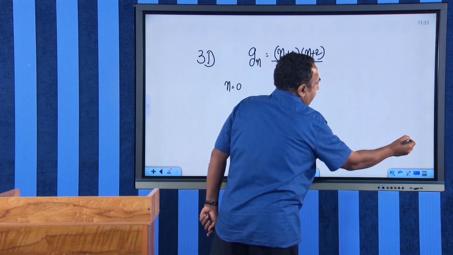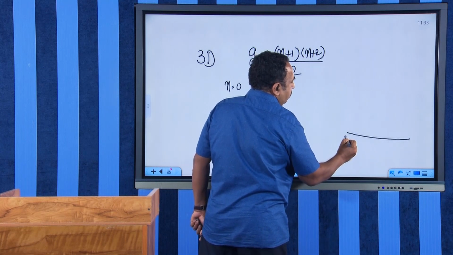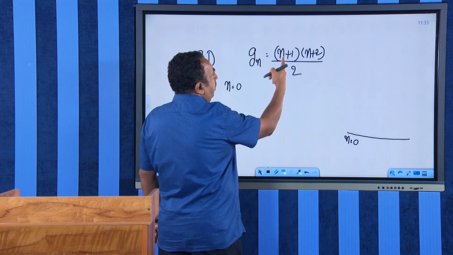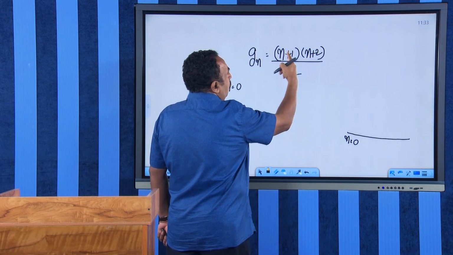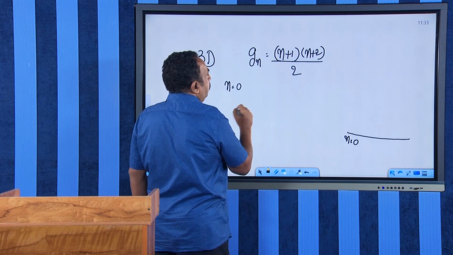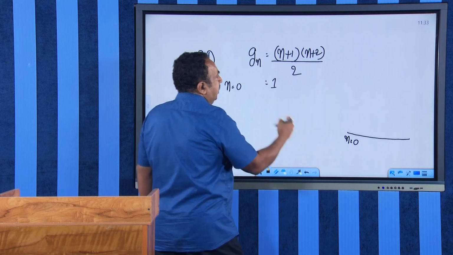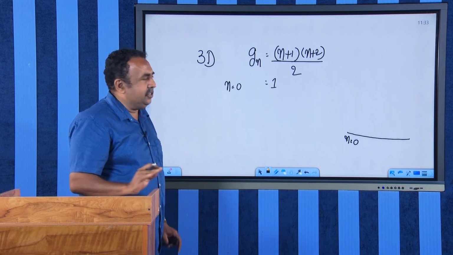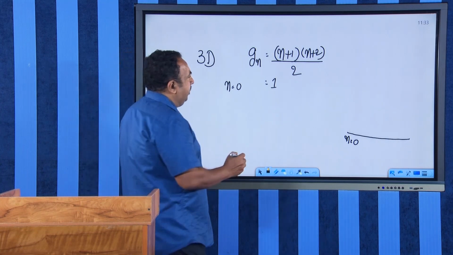When n is equal to 0, that is the ground state. This is the diagram that you had seen earlier, the ground state, n equal to 0. If I substitute n equal to 0 here, this is 1 and this is 2. 1 into 2 is 2, 2 divided by 2 is equal to 1. Therefore, there is no degeneracy, only a single state is there for the ground state.